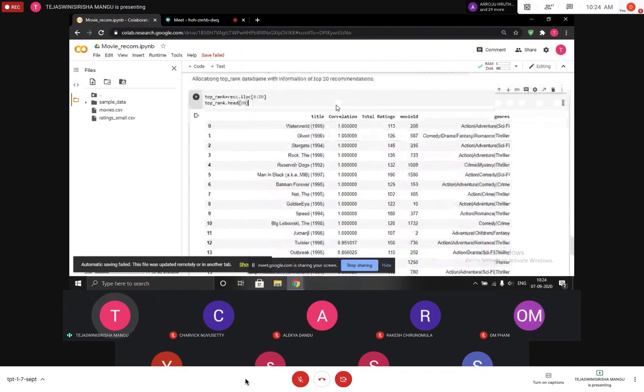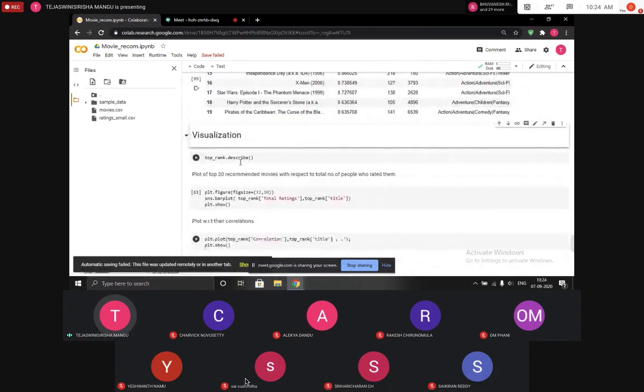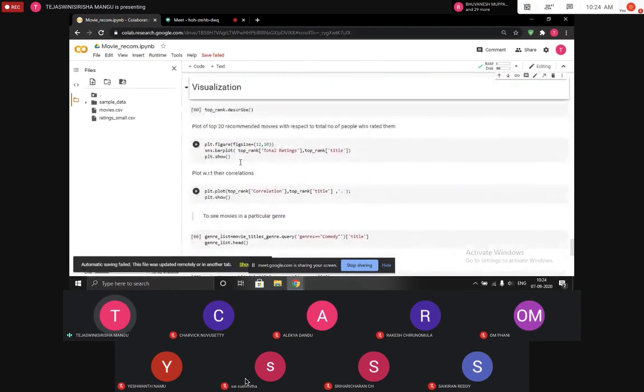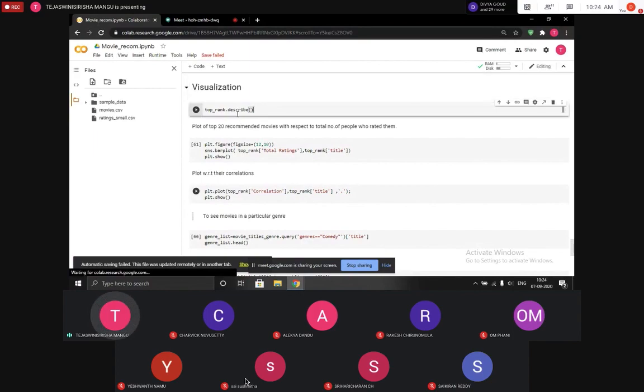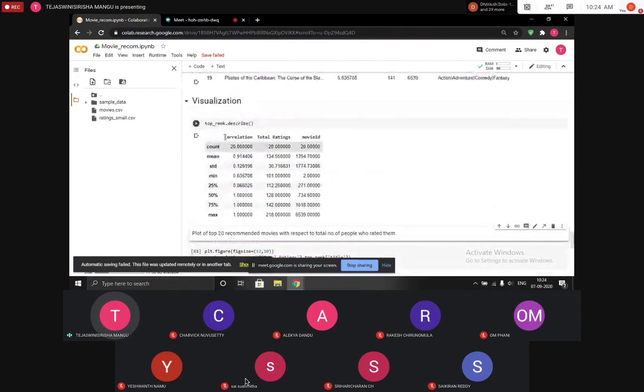So now let us proceed with visualization. Visualization is very helpful in getting to conclusions so that we can get a clear picture of our data set or our project. So firstly, I'll be using top rank and describing it so that we get to know about our data set first.